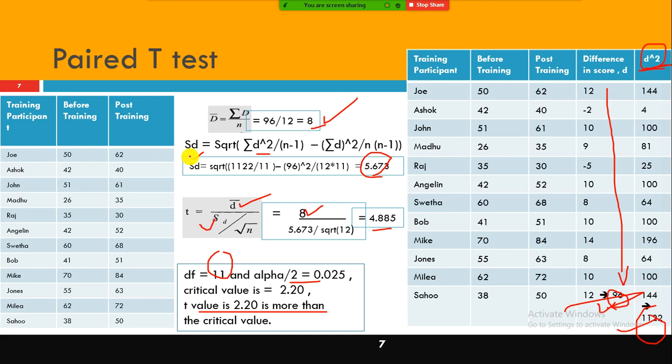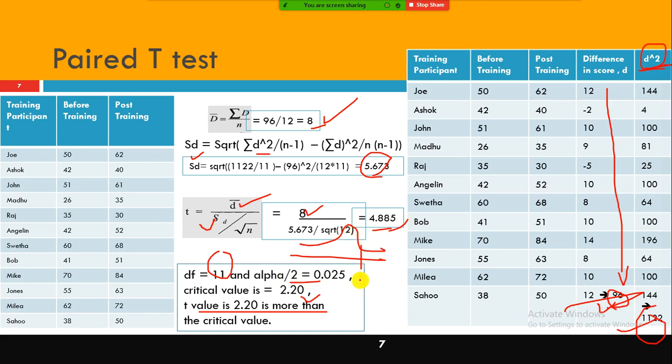I mentioned that the critical value is 2.20 and the t value is 4.85. Obviously, 4.85 is greater than 2.